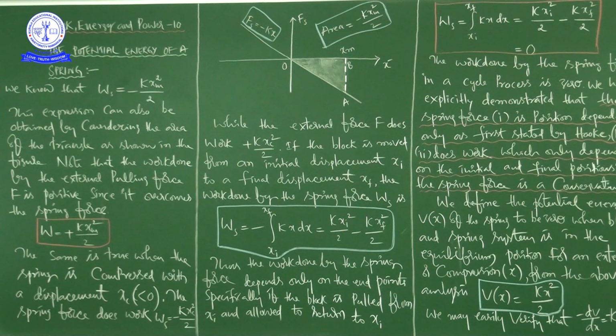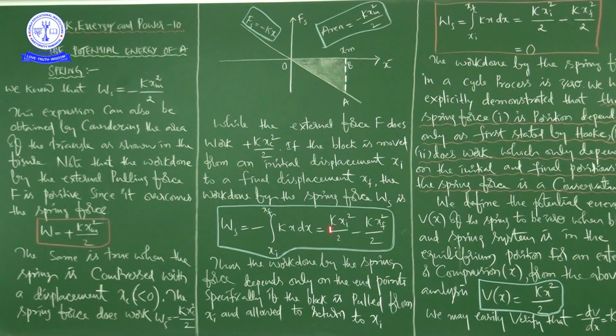by the spring force Ws is equal to minus integration xi to xf kx dx, right? That is equal to k xi square by 2 minus k xf square by 2.